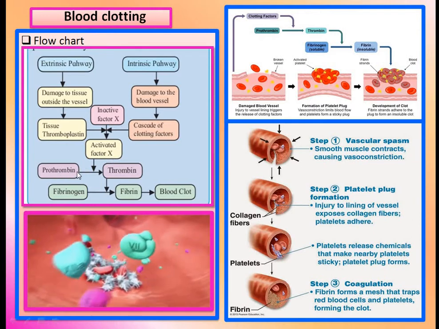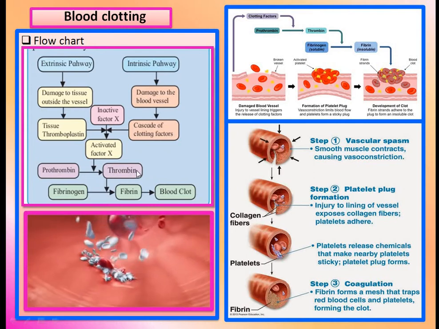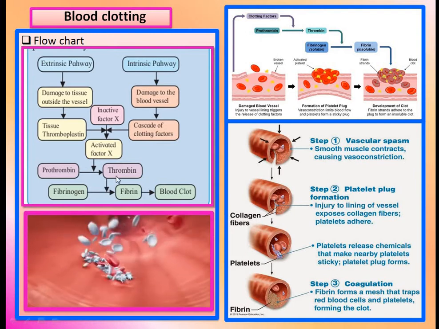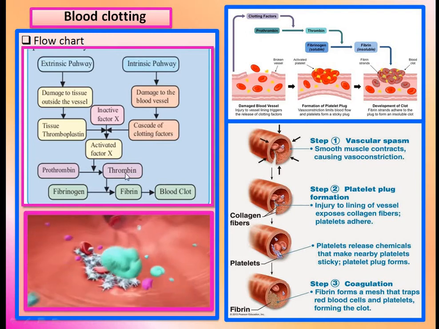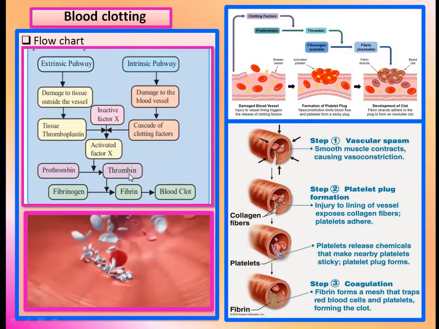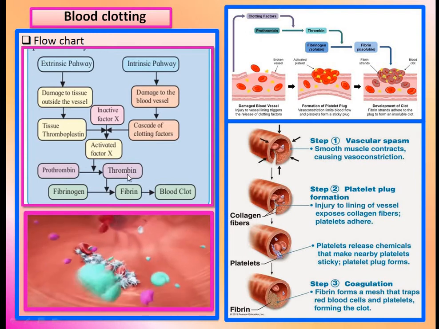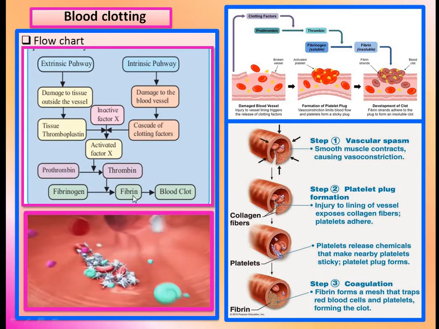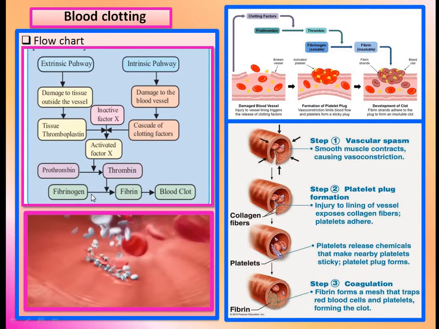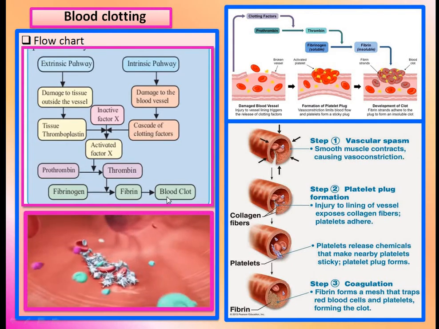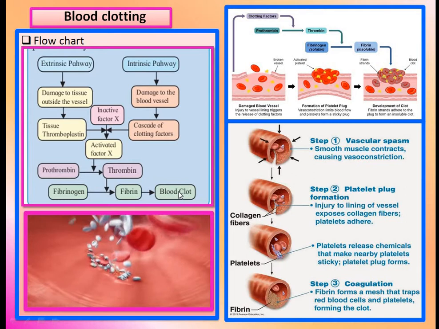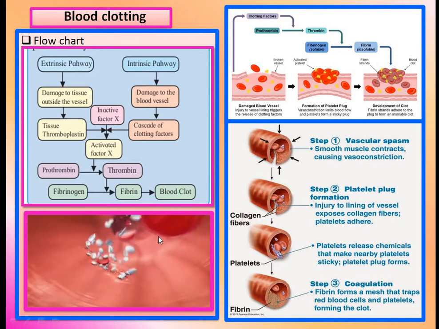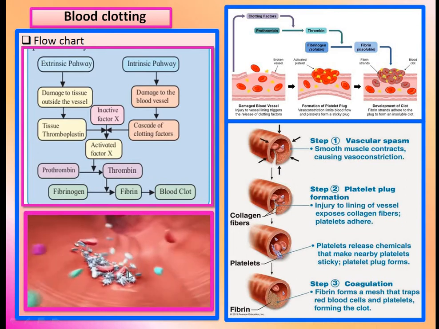Then the prothrombin can be converted into thrombin, and due to this thrombin, the soluble fibrinogen is converted into insoluble fibrin, and finally the blood clot can be formed. Here in this video, the formation of blood clot takes place.